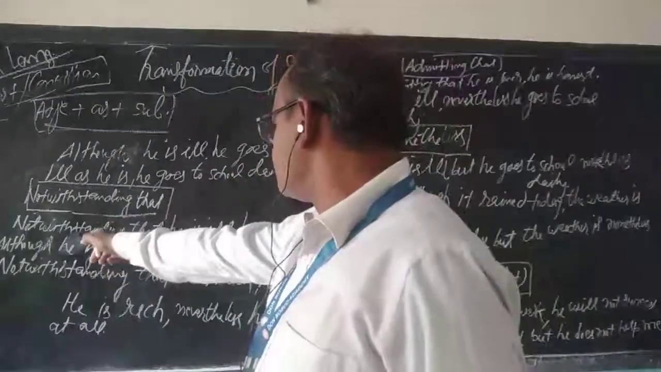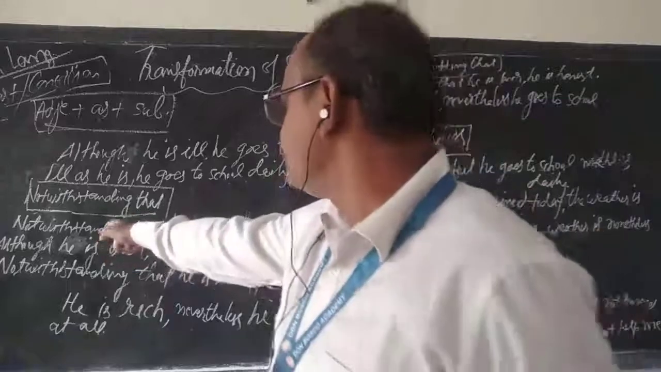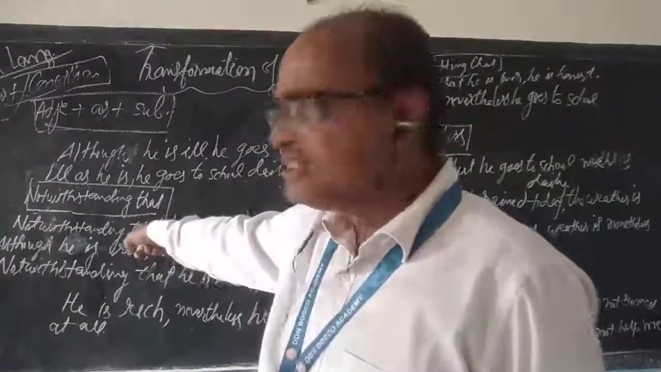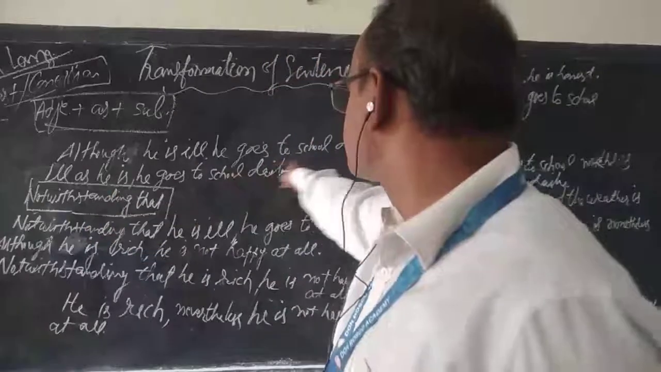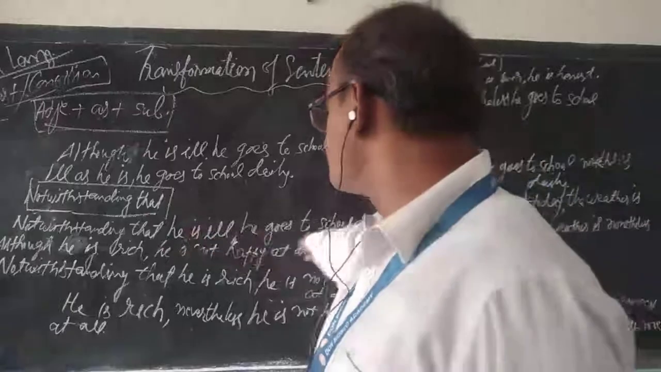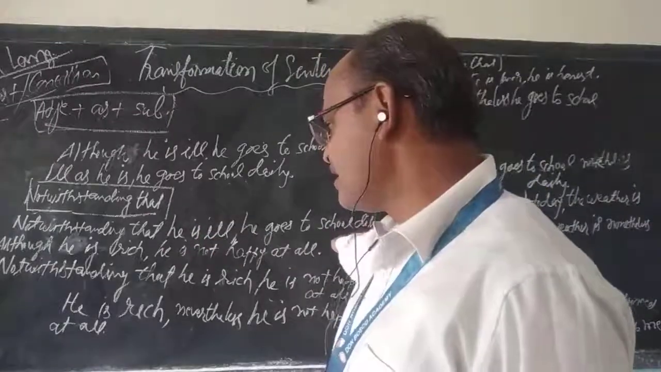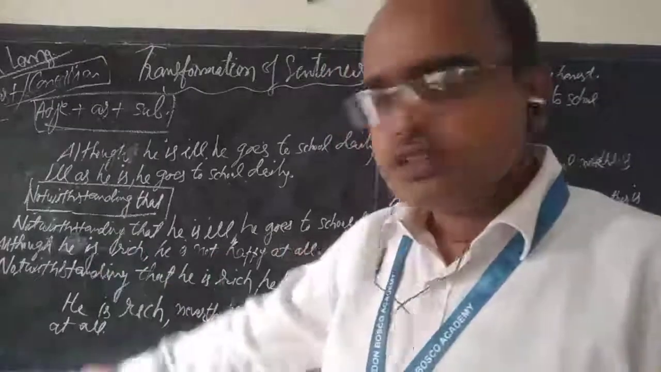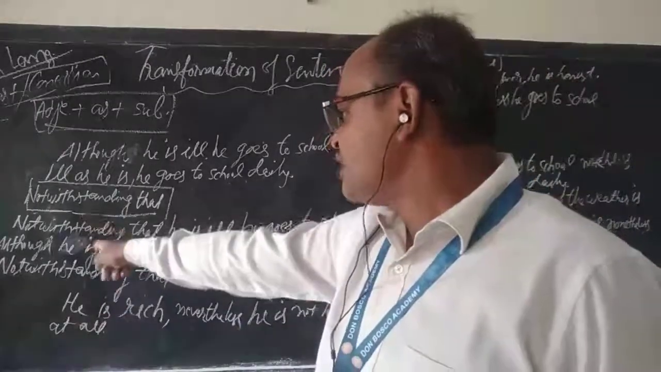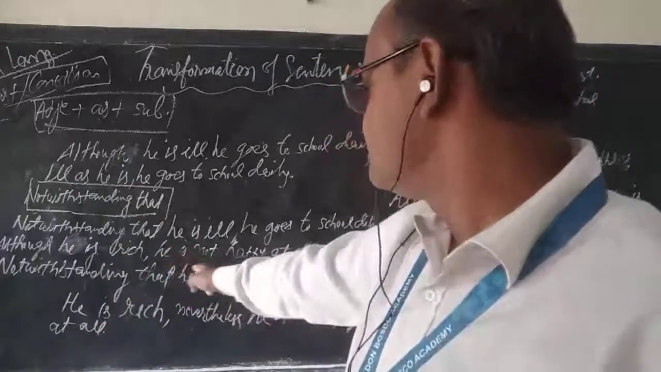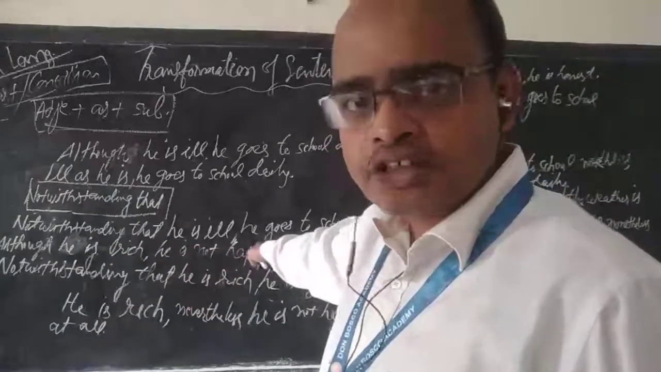Now, although can be replaced with notwithstanding that. Although he is ill, he goes to school daily. So, notwithstanding that he is ill, he goes to school daily. And the example: although he is rich, he is not happy at all. You are replacing although with notwithstanding that. So, notwithstanding that he is rich, he is not happy at all.